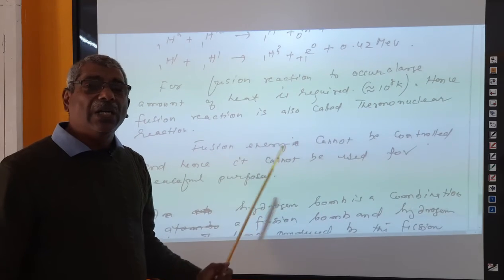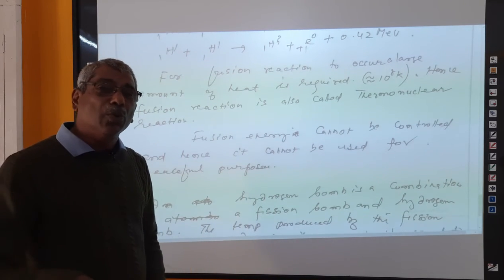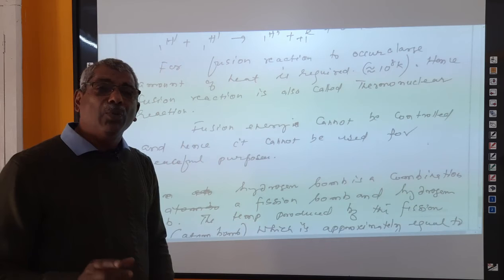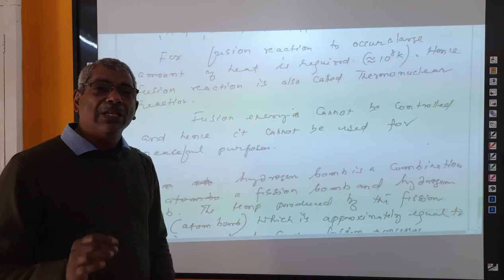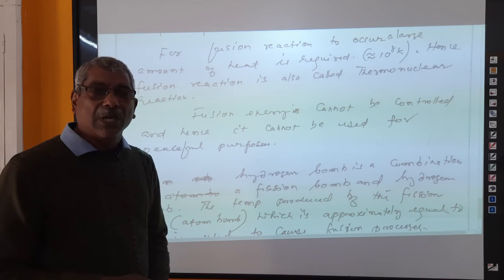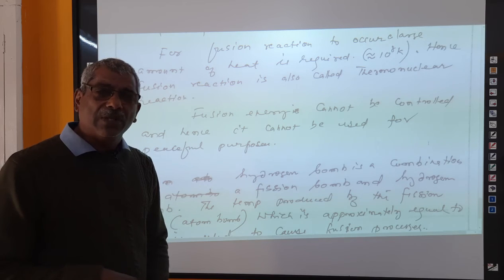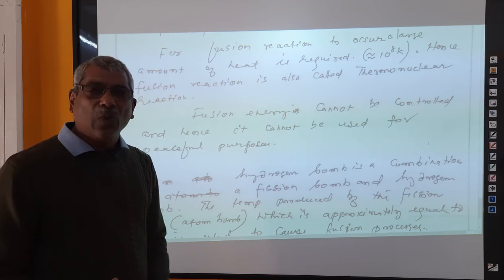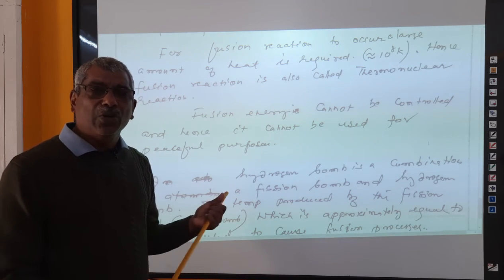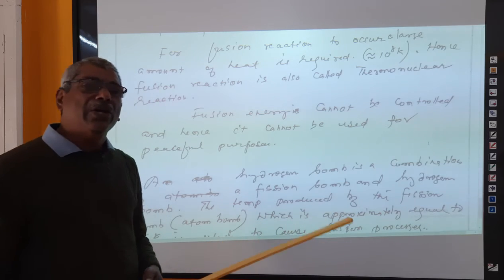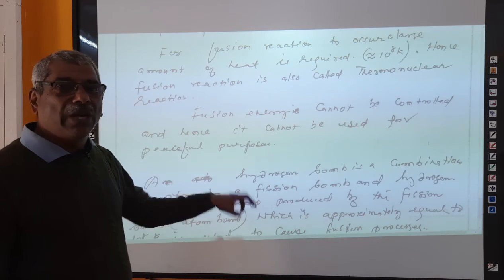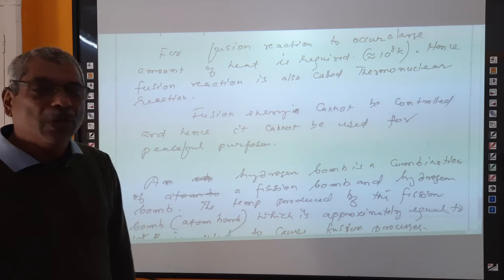That is why a hydrogen bomb is a combination of two bombs. At the mouth of the hydrogen bomb, a fission bomb is kept. The fission bomb is first excited, and when it works, a large amount of heat, approximately 10 raised to 8 Kelvin, is produced. That enables the fusion bomb to activate.